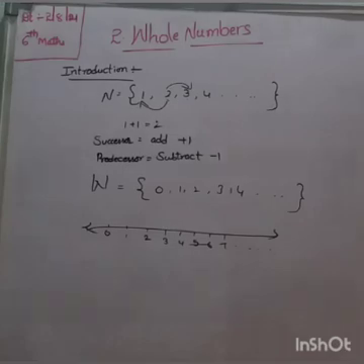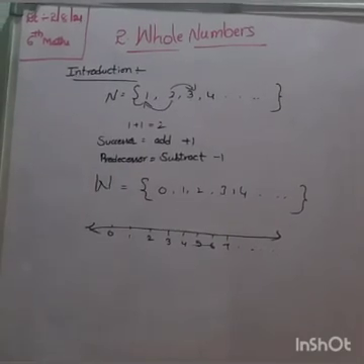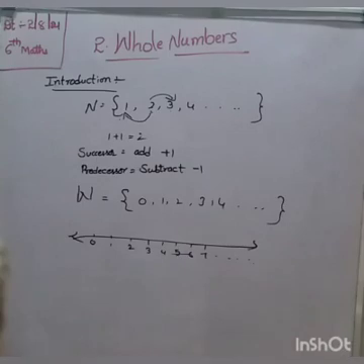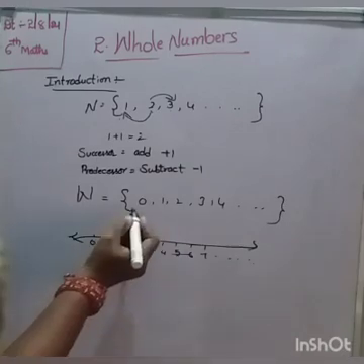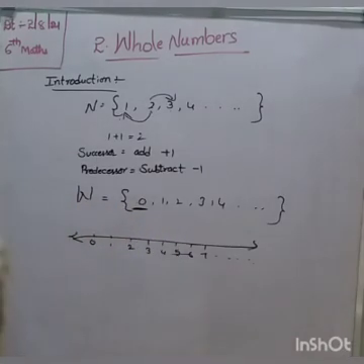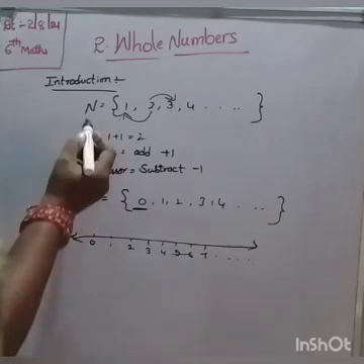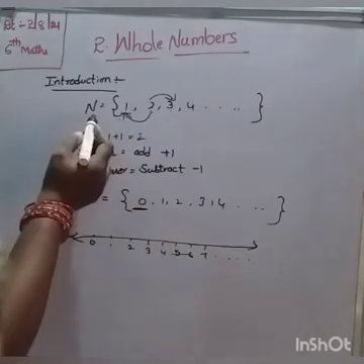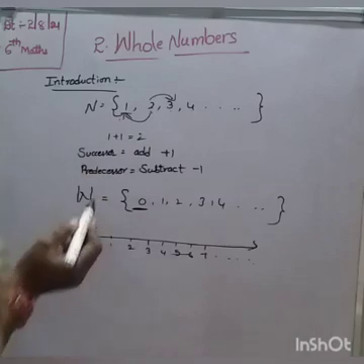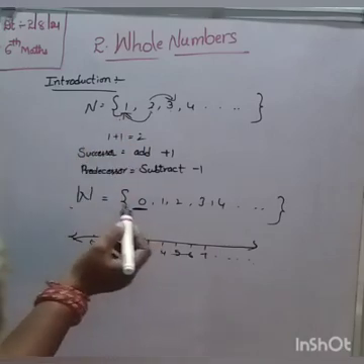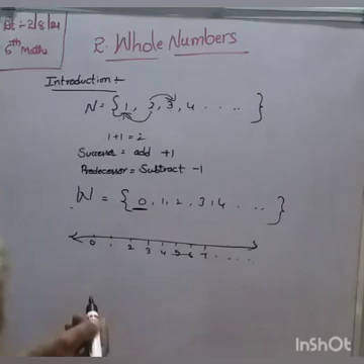Now, what is the successor and what is the predecessor? I will explain. Which is the smallest number in whole numbers? 0 is the smallest number. Natural numbers start from 1 onwards. Which is the smallest number in natural numbers? 1. Which is the smallest number in whole numbers? 0. Now, how to add and subtract on a number line, I will explain.